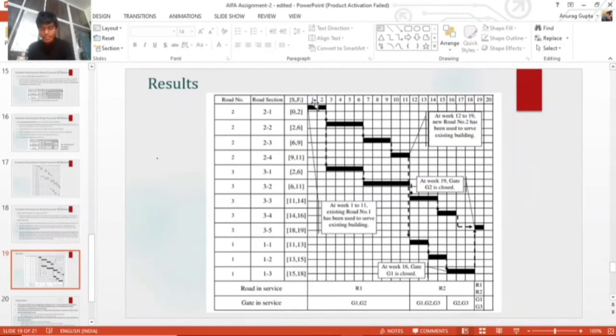So we have made these black bars. As we can see, in this area road R1 is in service and R2 and R3 are in construction, and in this area gates G1 and G2 are in service. So in this whole section, at least one gate and one road is available for service, right? Which satisfies our criteria.